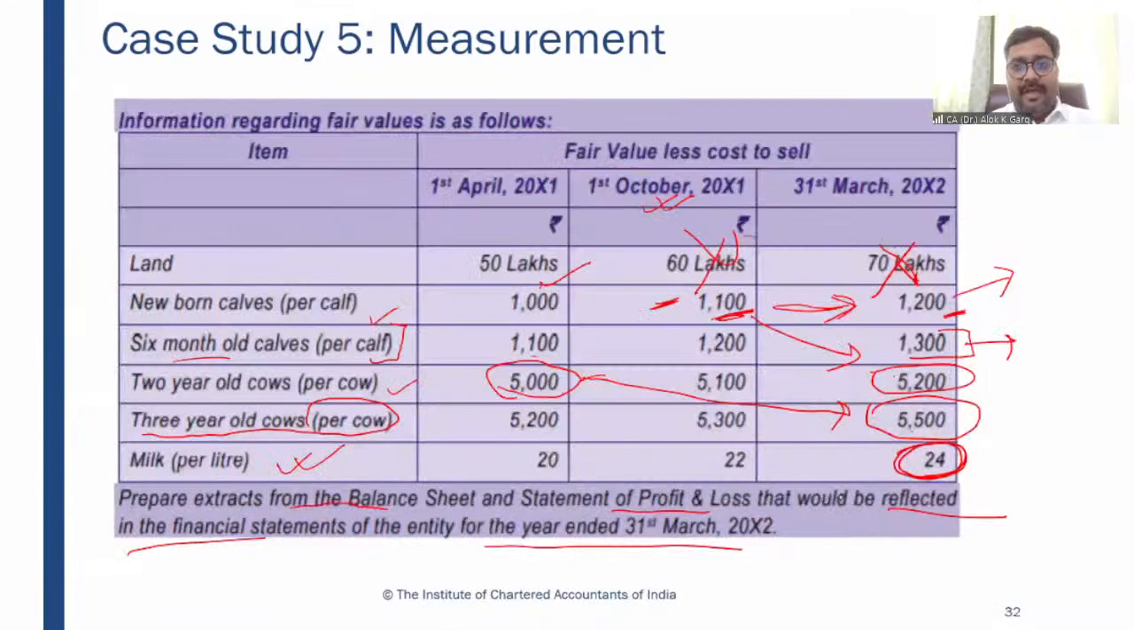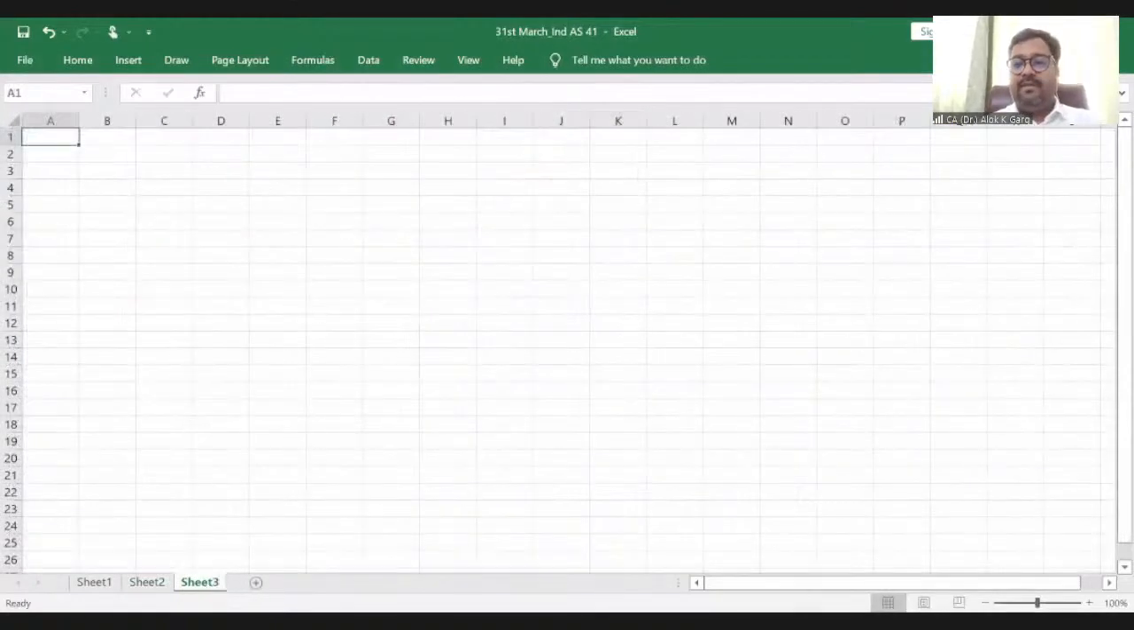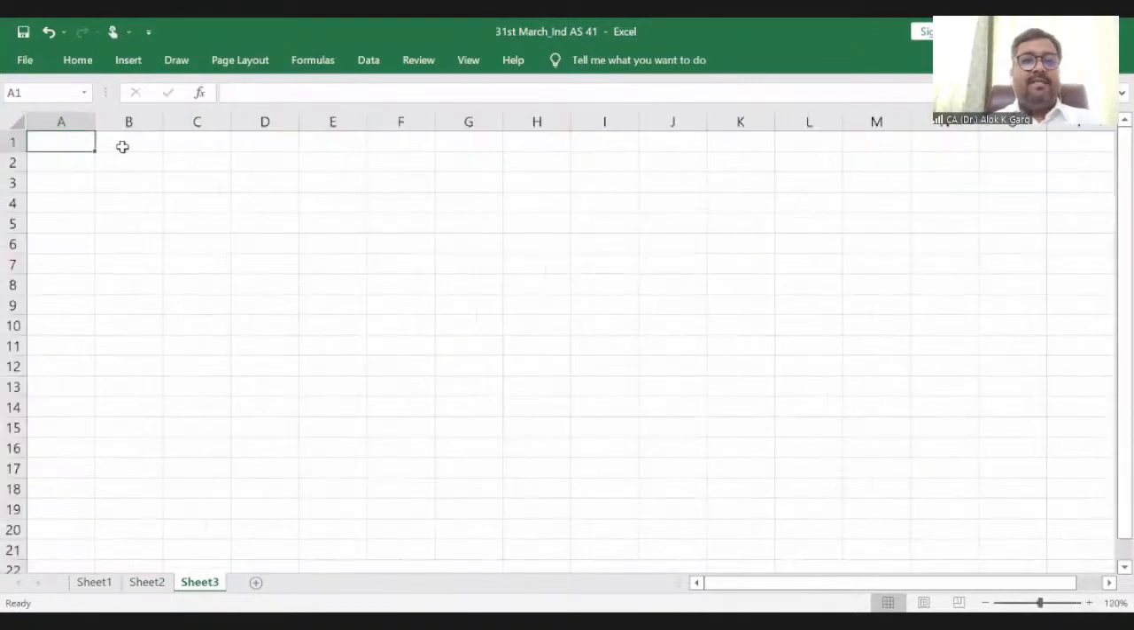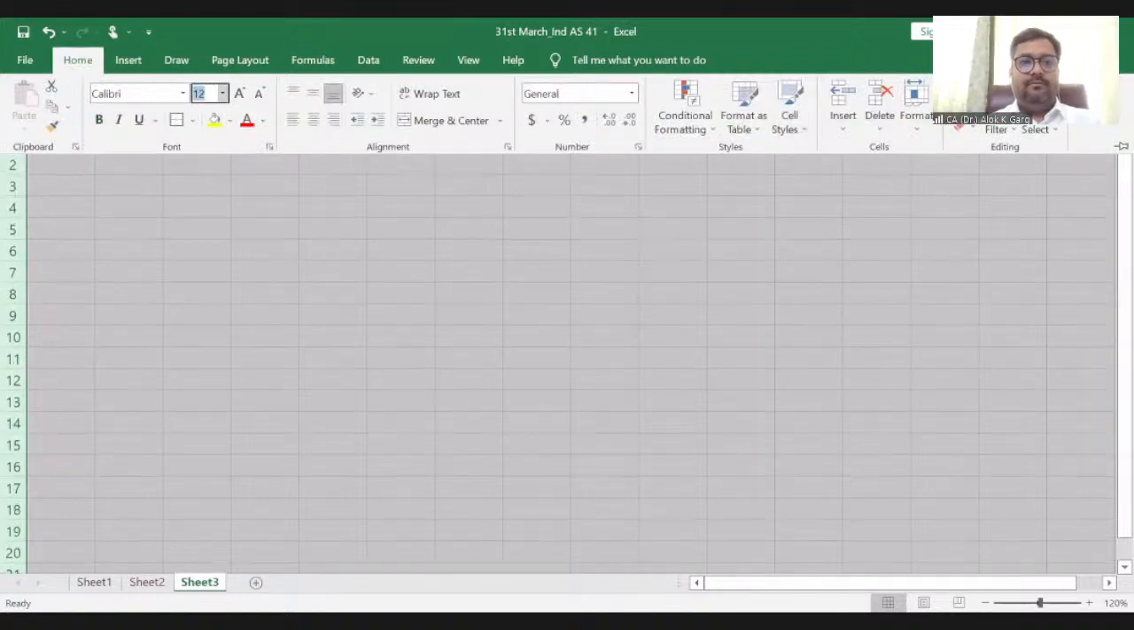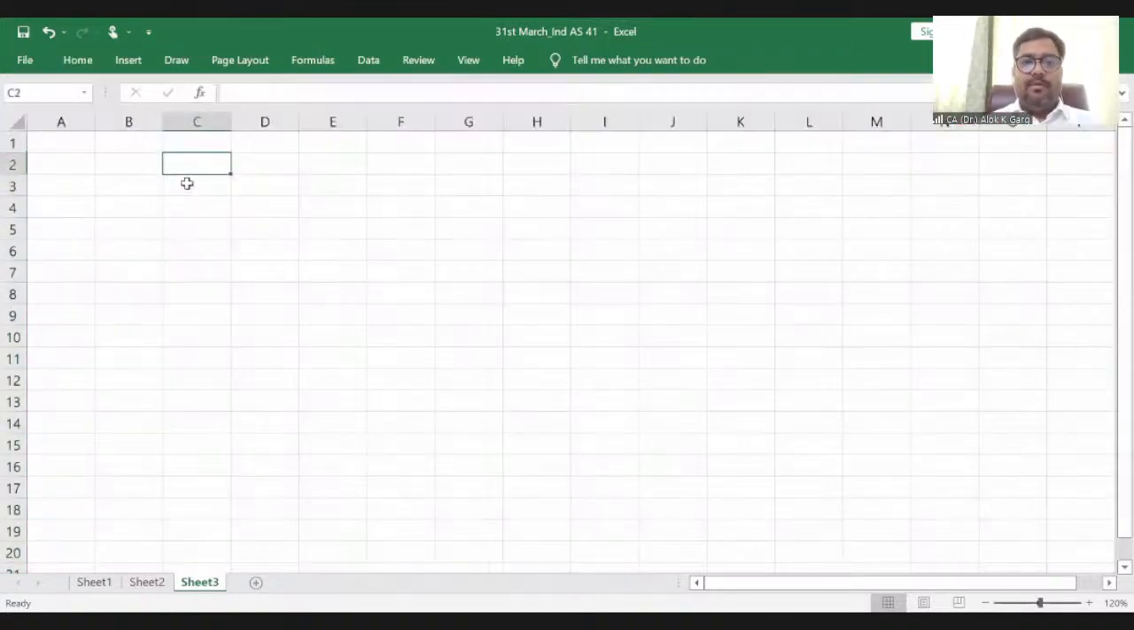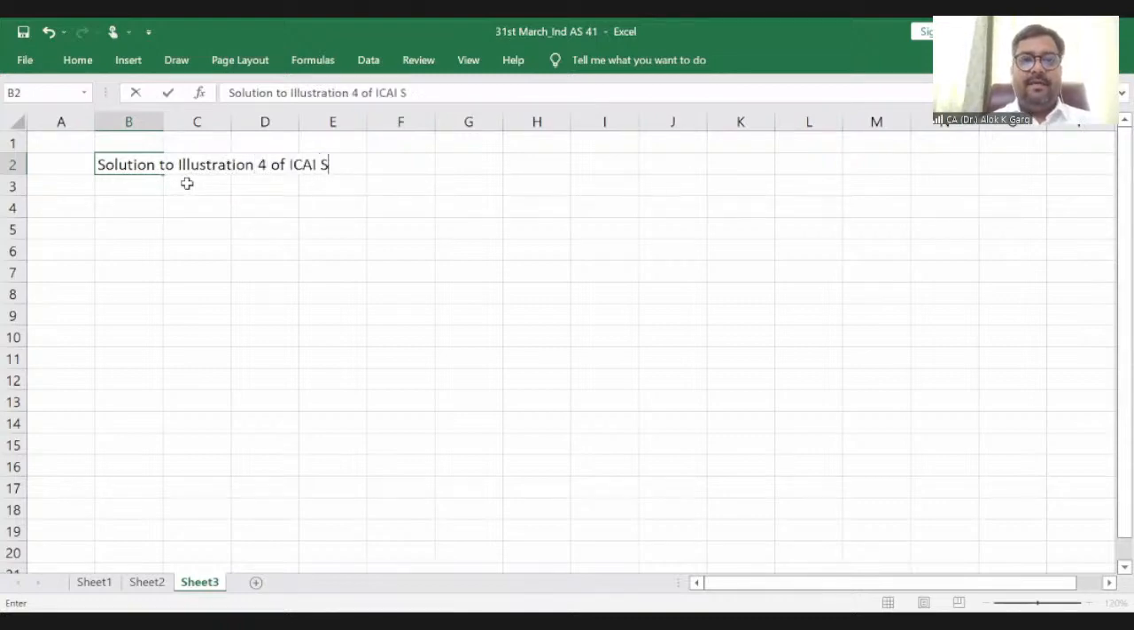Yeah. So let me move to my Excel file so that I can solve this case study, because this is a very important and comprehensive case study. I hope my Excel file is visible to everyone. So this is case study 5, illustration number 4. Solution to illustration 4 of ICAI study material.